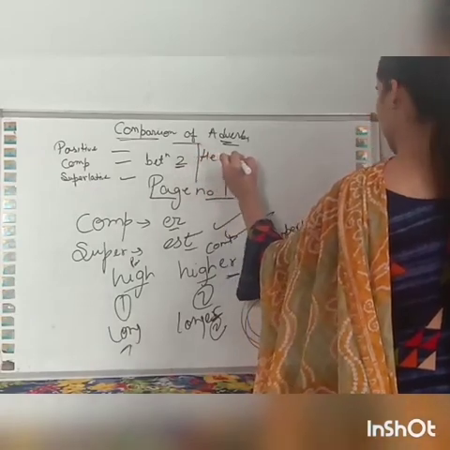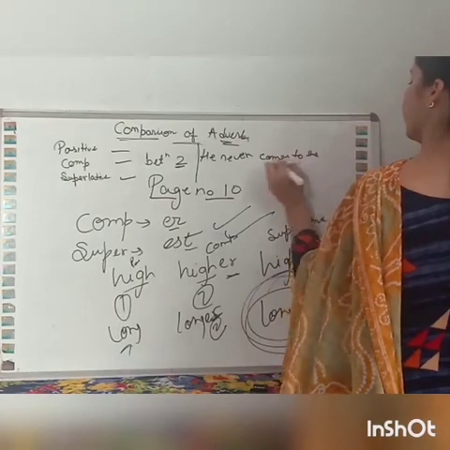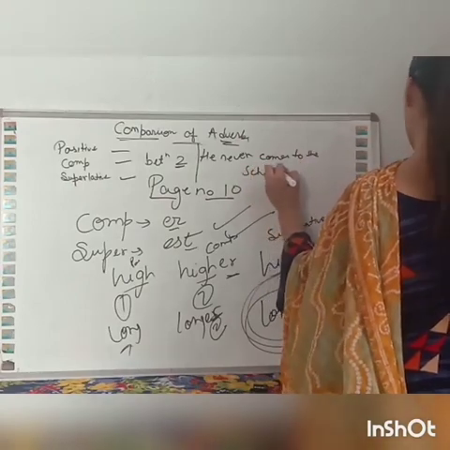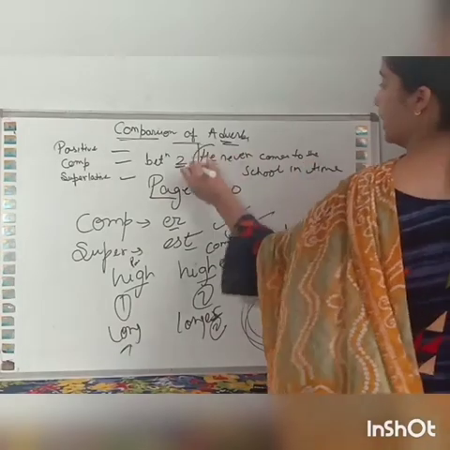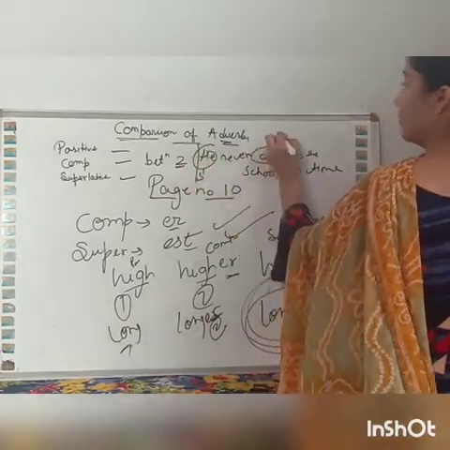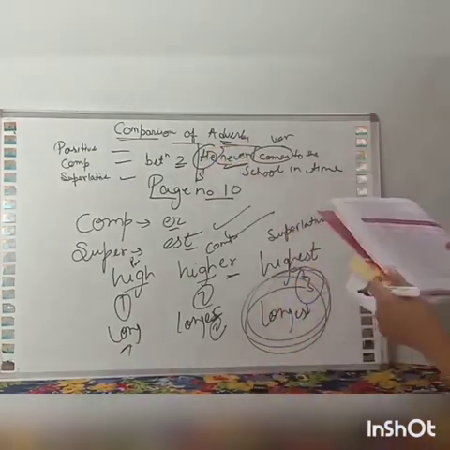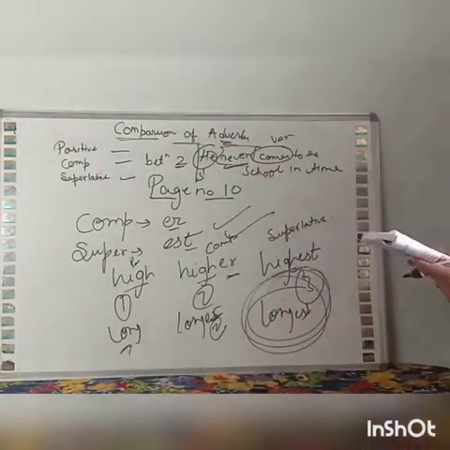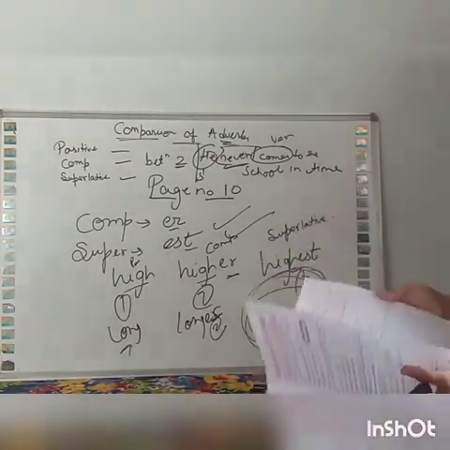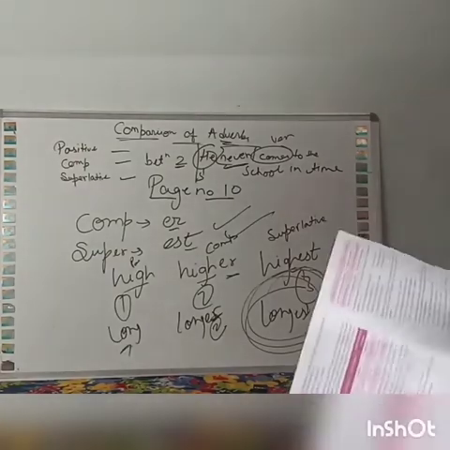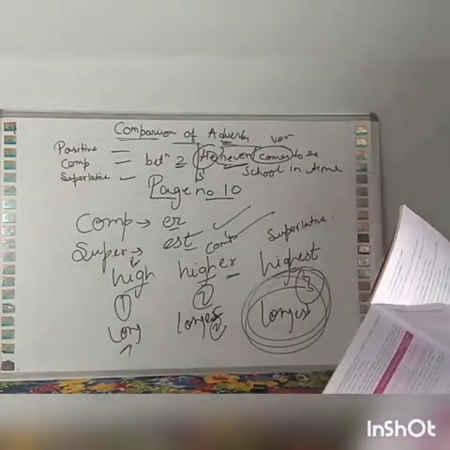He never comes to the school in time. So he is the subject over there, comes is the verb, and which word is coming in between? Never. Never is the adverb. So you have to read all this. If you have any doubt, you can ask me. I am giving you just 5 minutes. Kindly read all the points given on page number 12, 13 and 14.